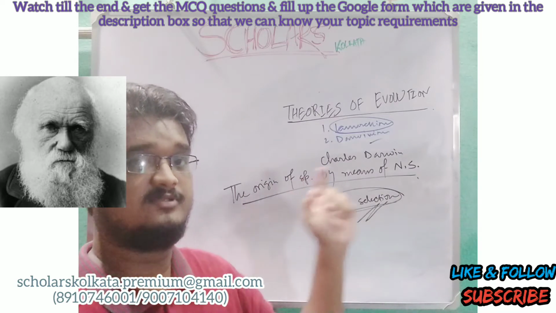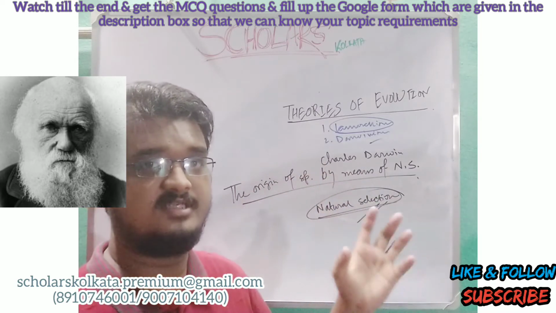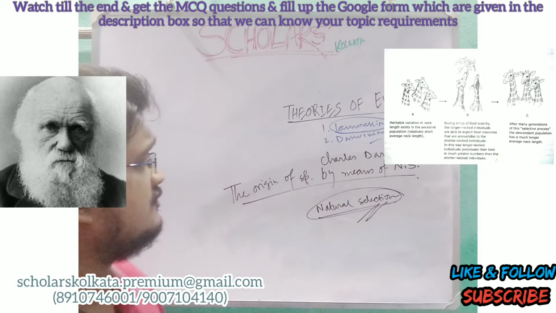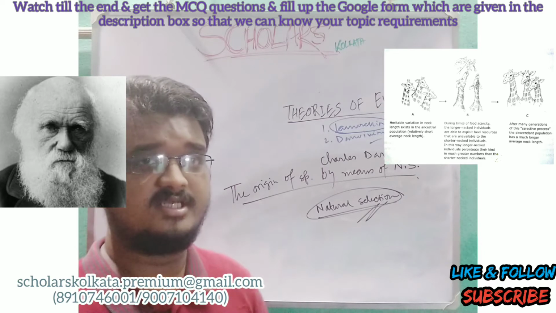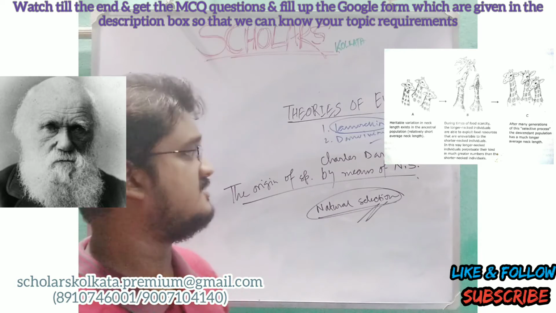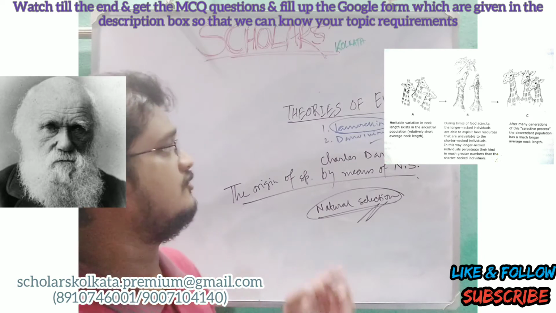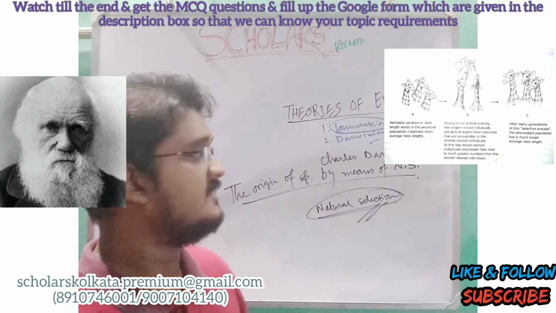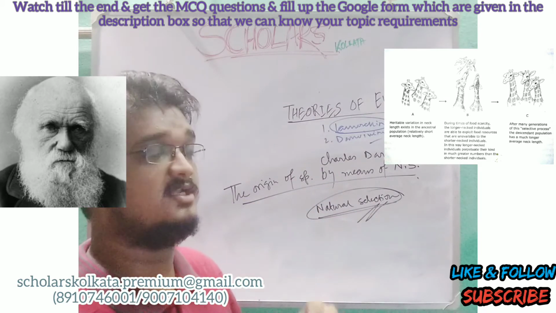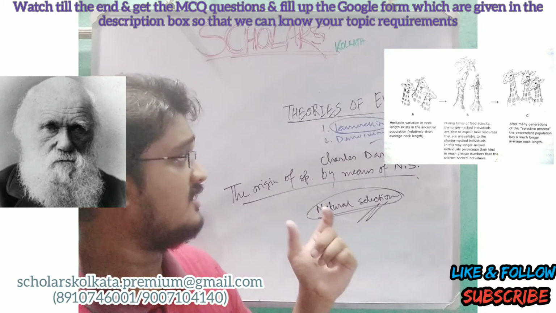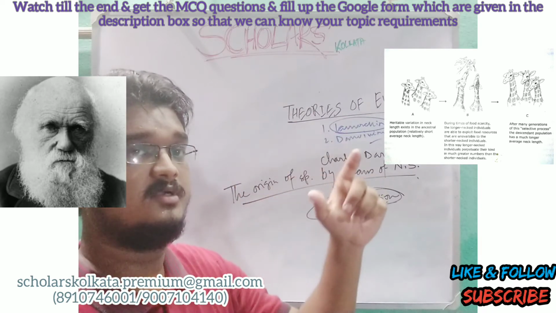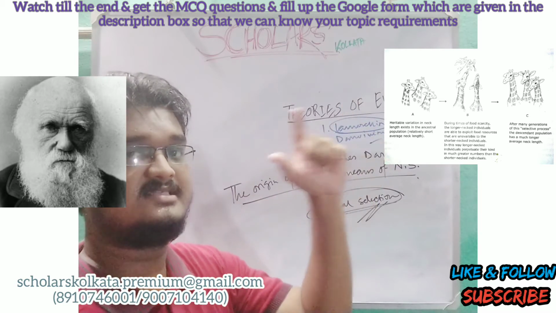He wanted to prove this hypothesis with the example of the giraffe, which you can see on the screen. He proposed that in the ancient stage, both long-necked and shorter-necked giraffes were present. But when the lower level leaves were absent, the shorter-necked giraffes could not feed themselves, but the longer-necked giraffes could feed themselves because the upper level leaves were still present.